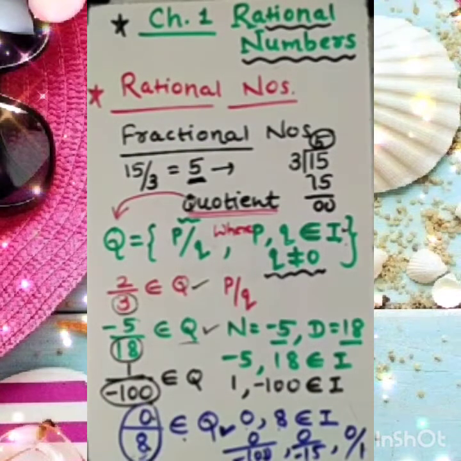Keep this in mind. The reason is that when we divide 0 by any number, we are able to write 0 in p by q form. That's why it is part of the rational numbers. Clear to you this much?